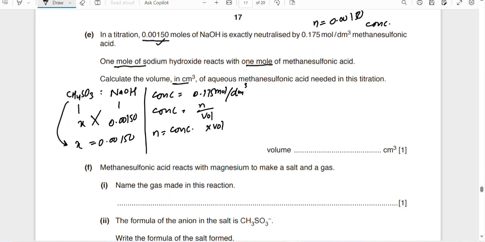Now let's write their values. Concentration is equal to 0.175 mole per dm cube. Sorry, here we have the number of moles, not the volume.